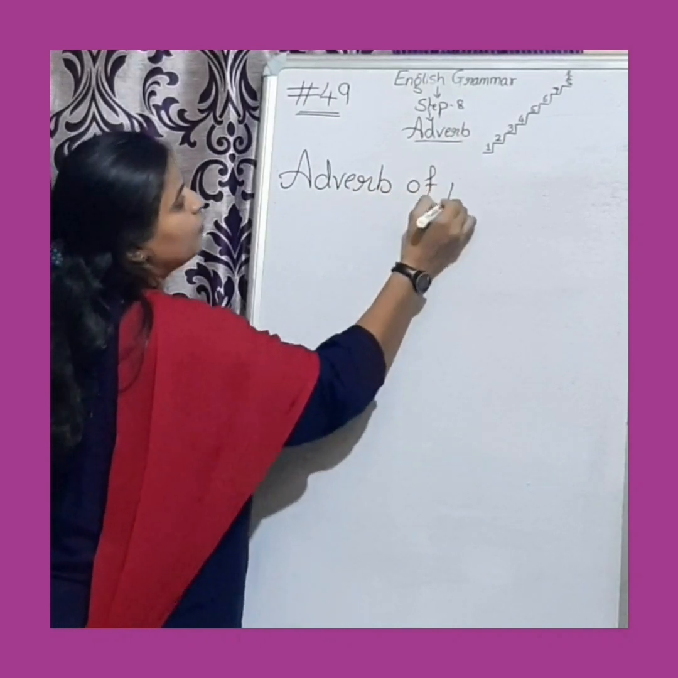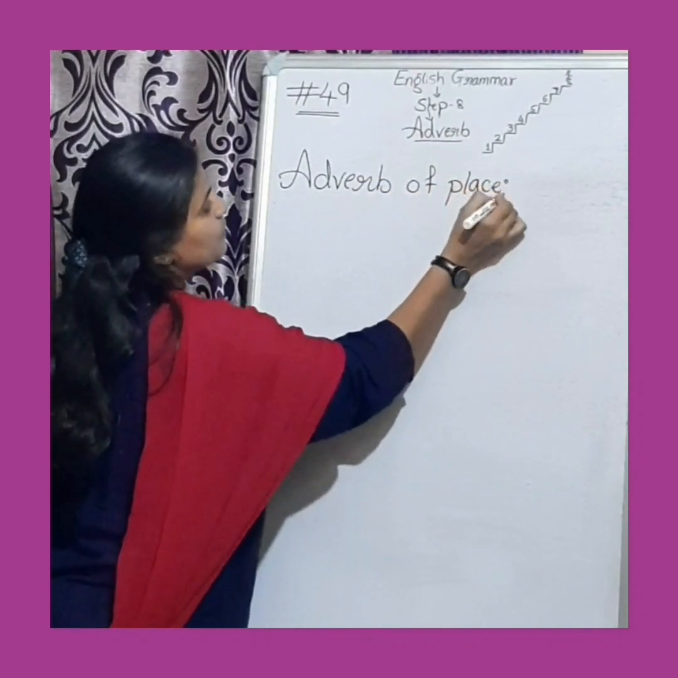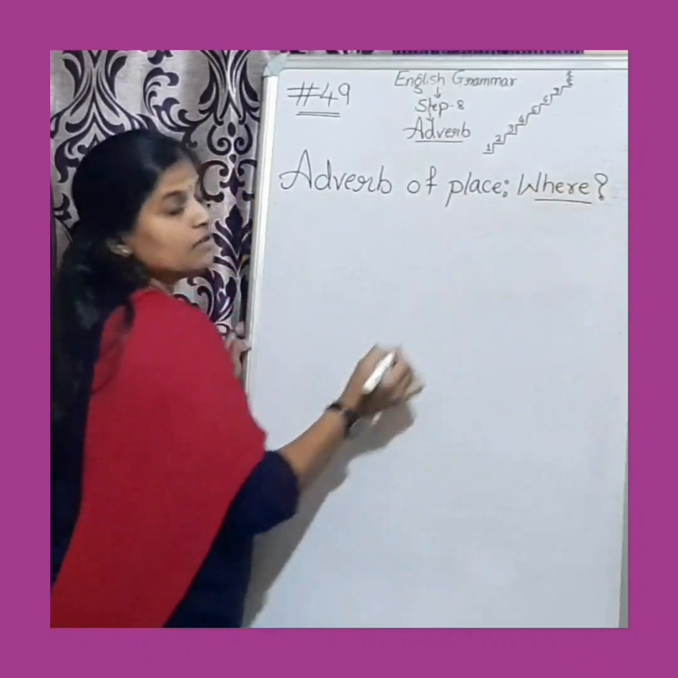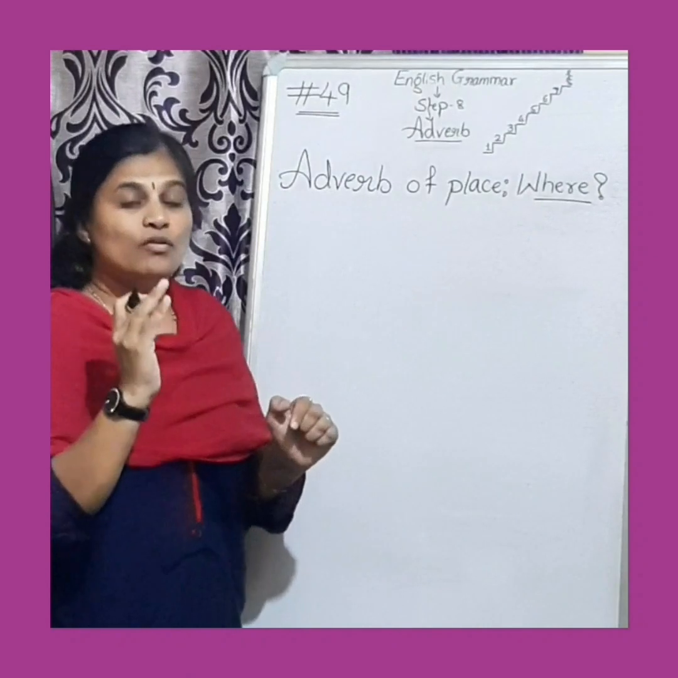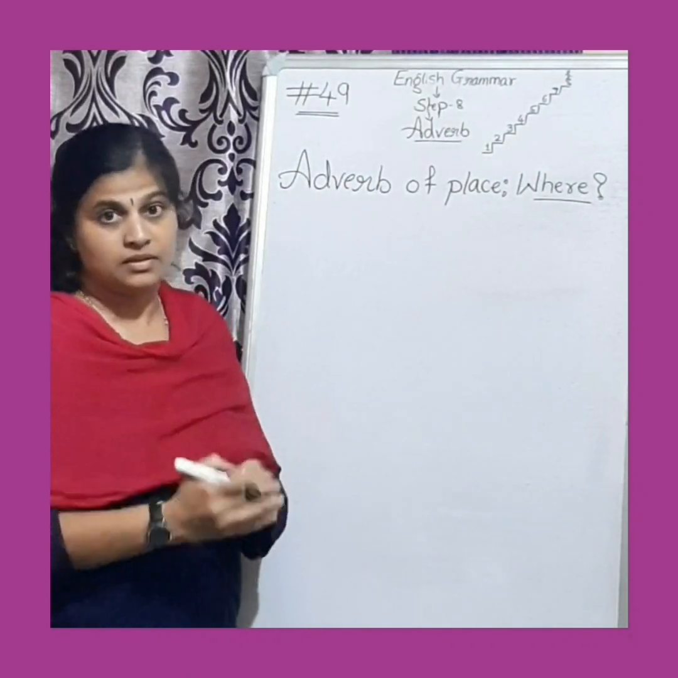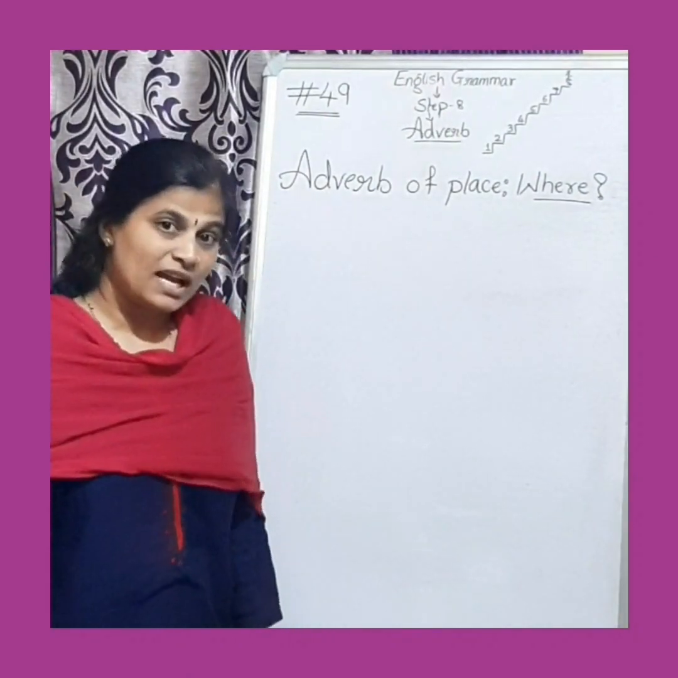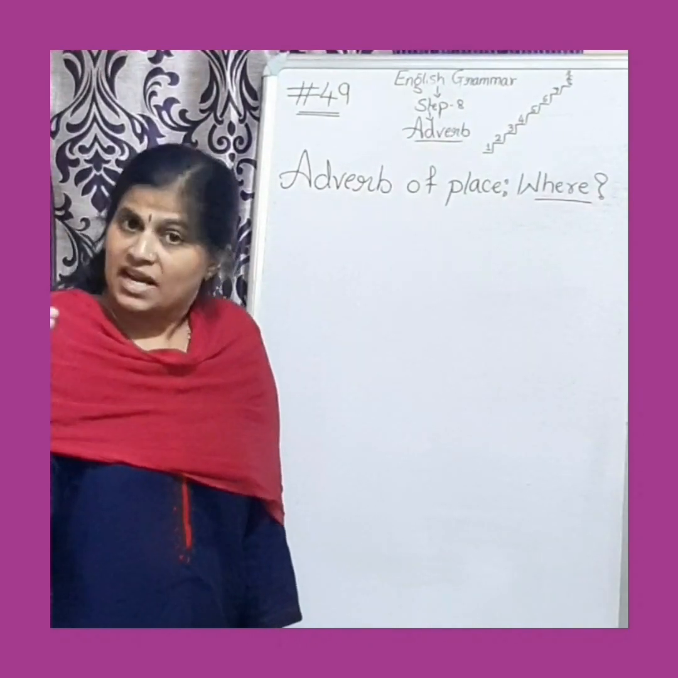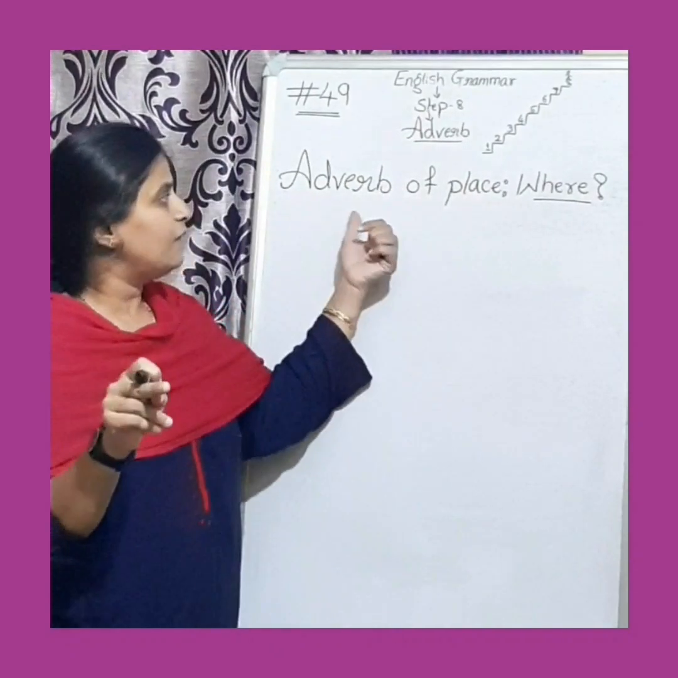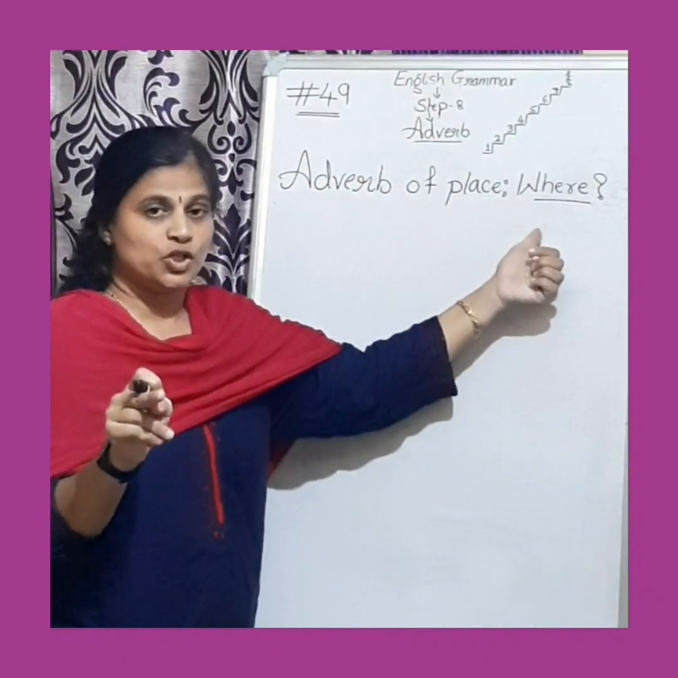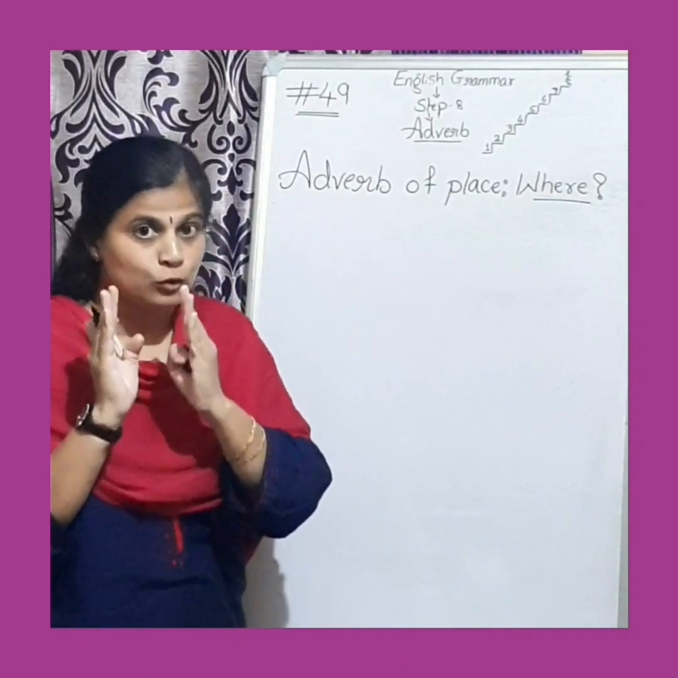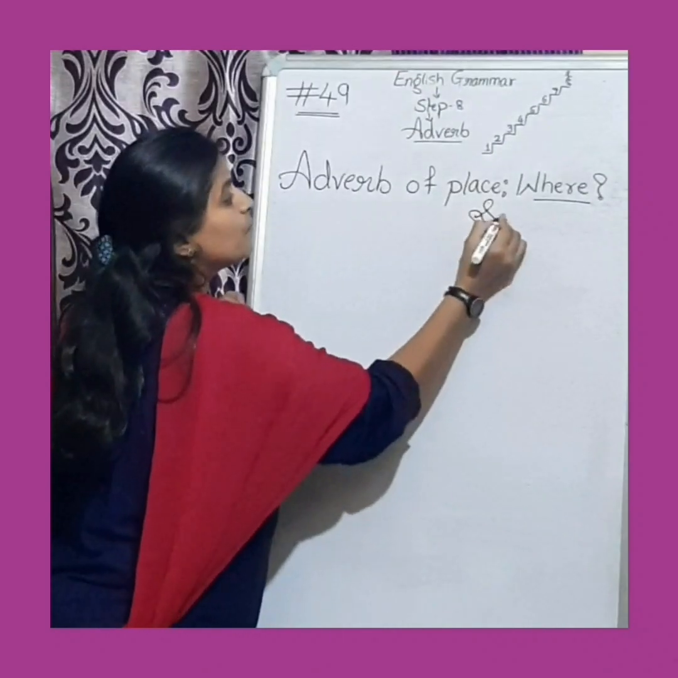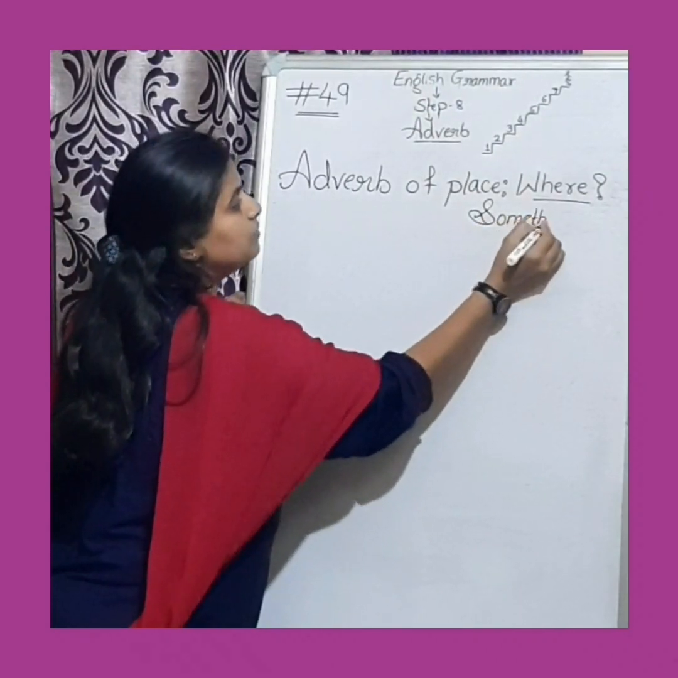Adverb of place. This adverb of place gives information about where something happened. Whereas adverb of time just gives information about when something happened, when action took place, adverb of place gives information about where that action took place, where something happened.